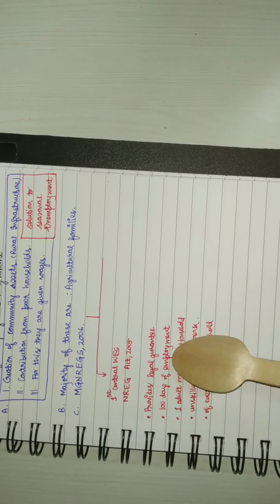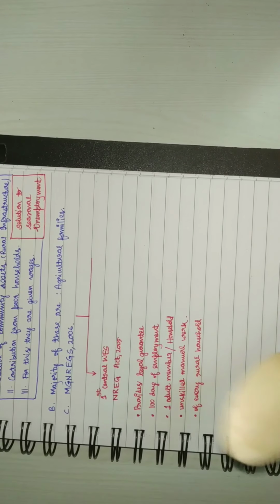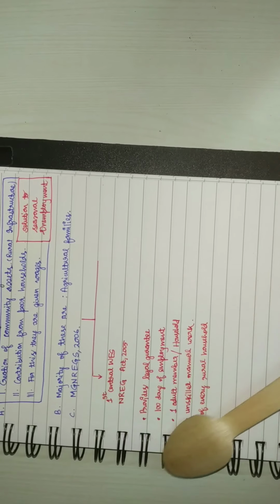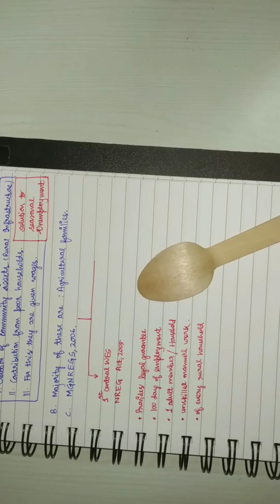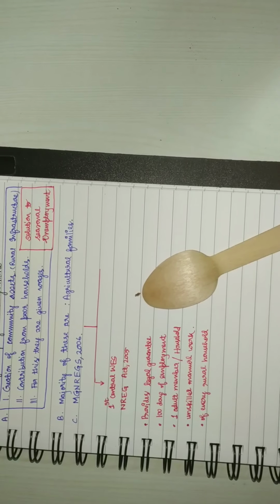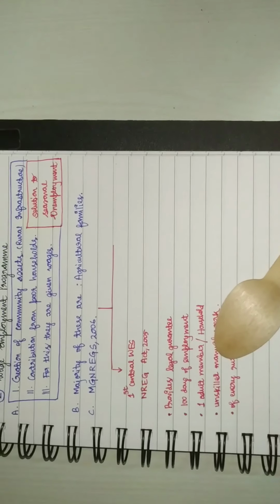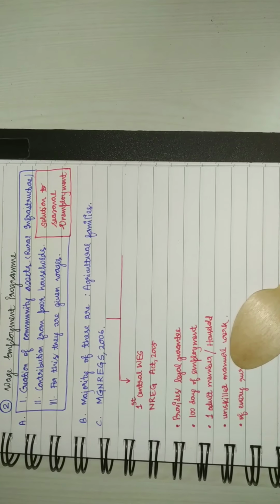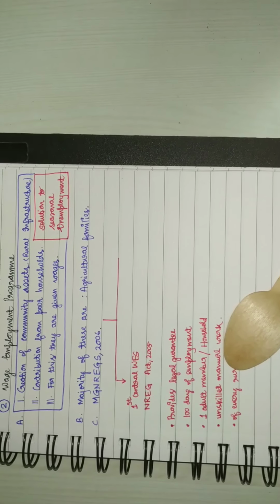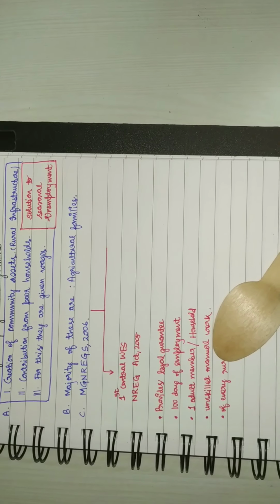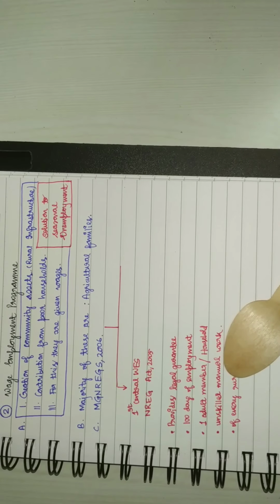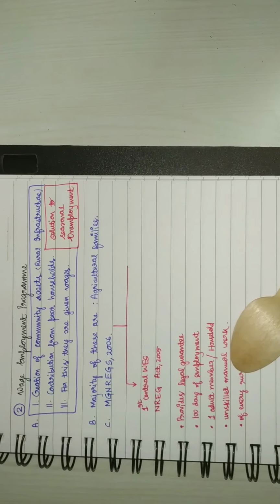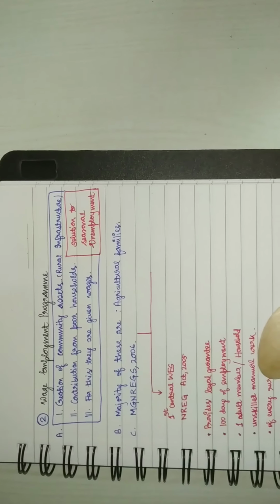Now 100 days of employment says that at least 100 days of employment will be provided to the applicant, right? It says the minimum is 100. It can go to 120, it can go to 150, right? Now this minimum of 100 days becomes 150 days of guaranteed employment for drought prone areas, right?